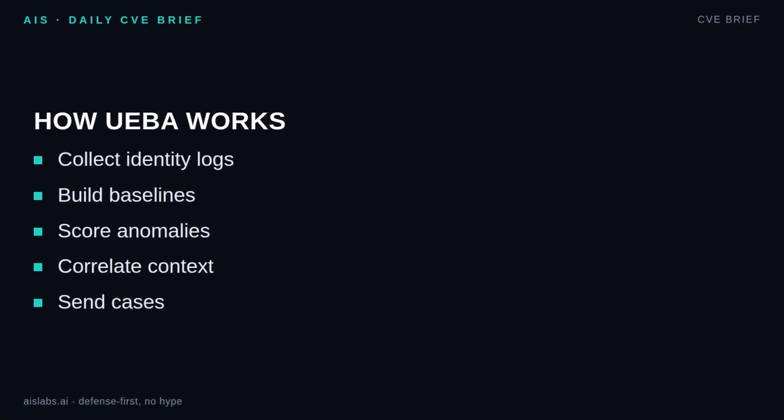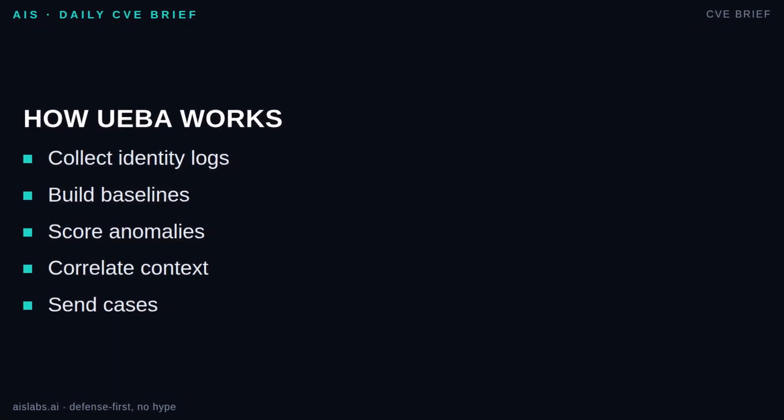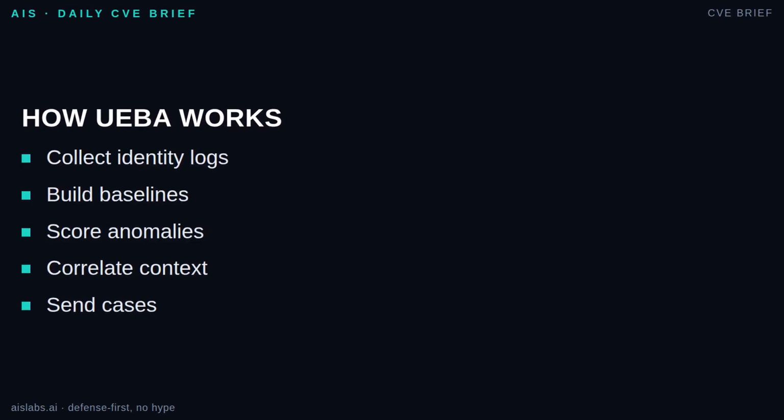Mechanically, UEBA starts with data: identity sign-ins, file activity, cloud app events, endpoint telemetry, badge or VPN records, where approved, HR attributes like department, manager, job role, and employment status, handled under policy. Next, it builds baselines. What hours does this user work? Which systems do they touch? How much data do they usually download? Which peer group are they similar to?